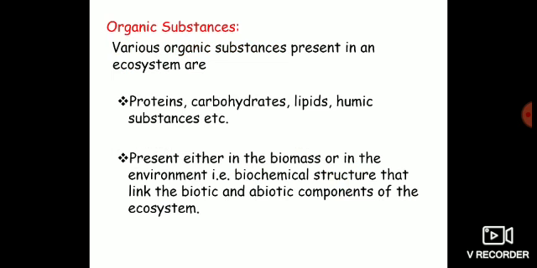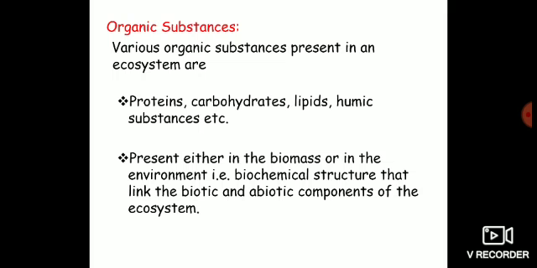Now the third subconstituent of the abiotic system is the organic substances. In this category, the substances included are proteins, carbohydrates, lipids, humic substances, etc. These organic substances are present either in the biomass of living organisms or in the environment.